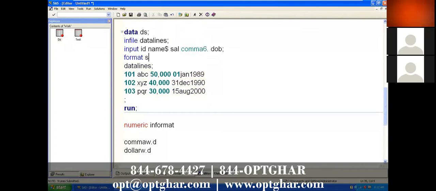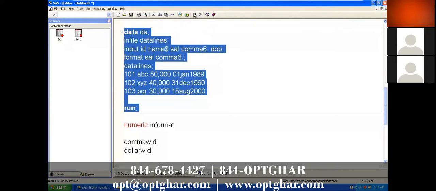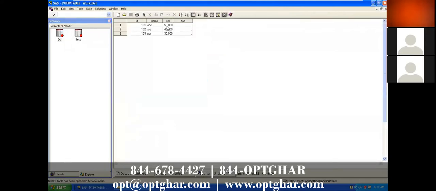For which variable do you want to apply it? Salary. And which format do you want to apply? The same format, comma 6 dot. Now it will come in the same format. Forget about DOB, date of birth, I will come to it later. So 50,000, 40,000, you will get it.